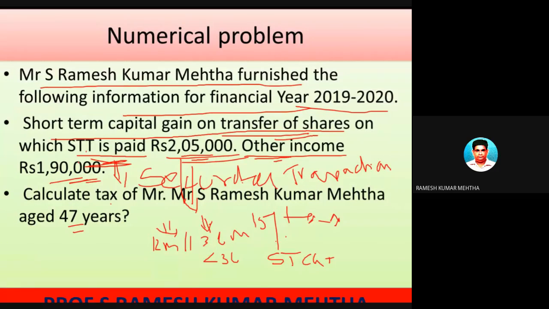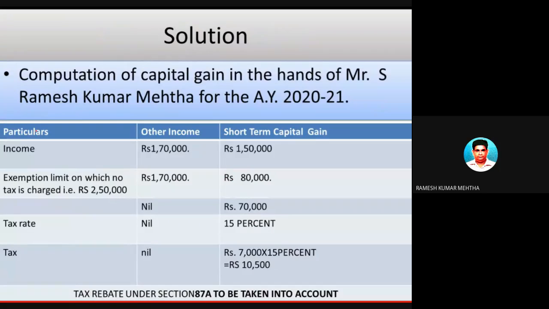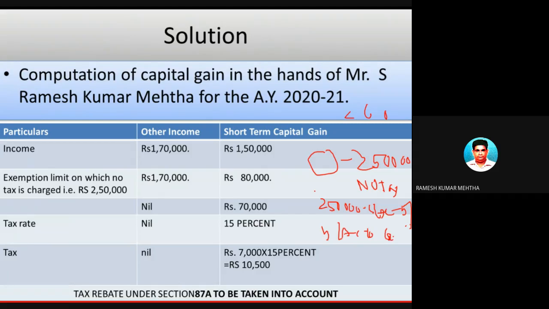Now look here. If you remember my first class, from 0 to 2.5 lakh rupees there is no tax, because his age is 47. He is below 60. So up to 2.5 lakhs, no tax. 2.5 lakhs to 5 lakhs is 5 percent. 5 lakhs to 10 lakhs, it is 20 percent. And more than 10 lakhs, it is 30 percent plus surcharge. Okay, all that stuff you remember.